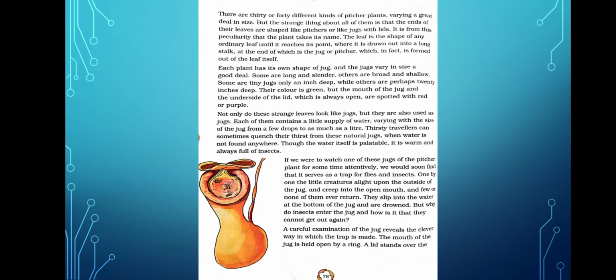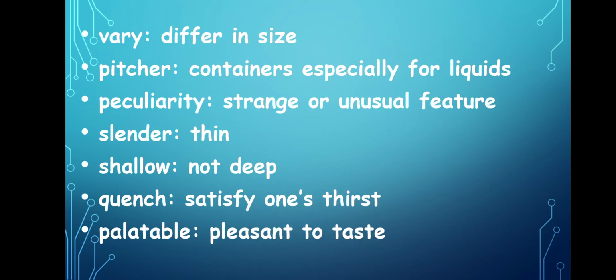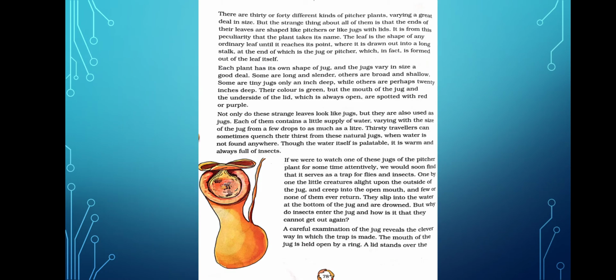There are 30 or 40 different kinds of pitcher plants, varying a great deal in size. Underline the word vary. It's in the first line. The meaning of the word vary is differ in size. So there are 30 or 40 different kinds of pitcher plants which differ in size. But the strange thing about all of them is that the ends of their leaves are shaped like pitchers or jugs with lids. We have seen the shape of jugs, right? So these leaves are in the shape of jugs.